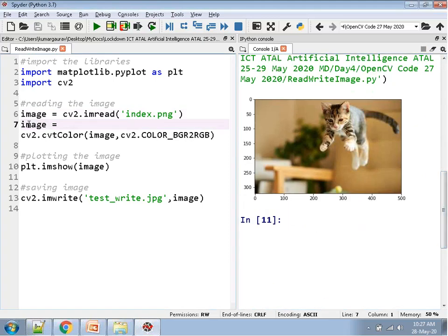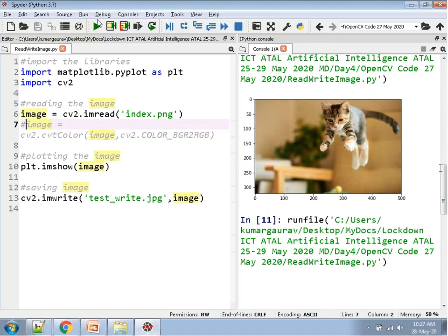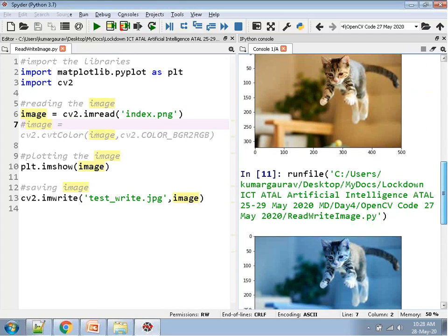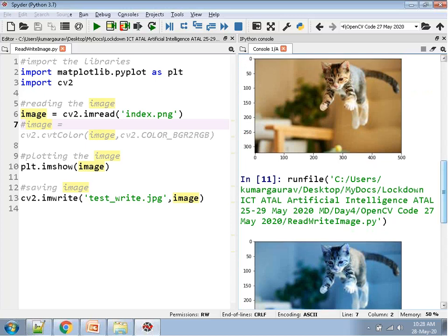Now you can see this is your BGR and RGB. And this feature is not available by default in MATLAB. There we have to write a function and perform some implementation. But it is available in OpenCV by default.